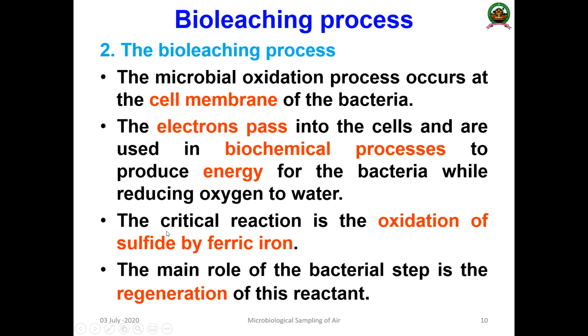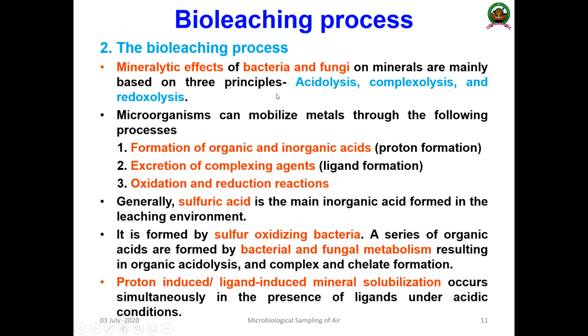The critical reaction is the oxidation of sulfide by a ferric ion. The main role of the bacterial step is the regeneration, the recycling, of this reactant. So that is the important aspect.